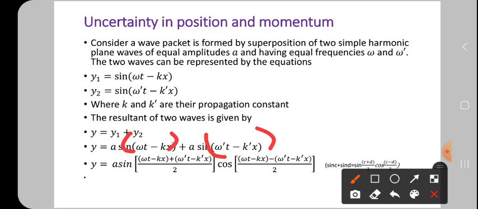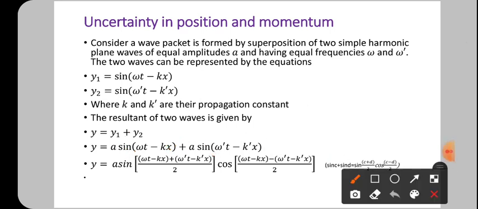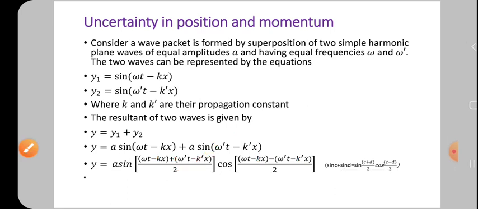So when sin C plus sin D is there, this is the formula, sin of (C plus D) by 2 cos of (C minus D) by 2. That formula is used here.